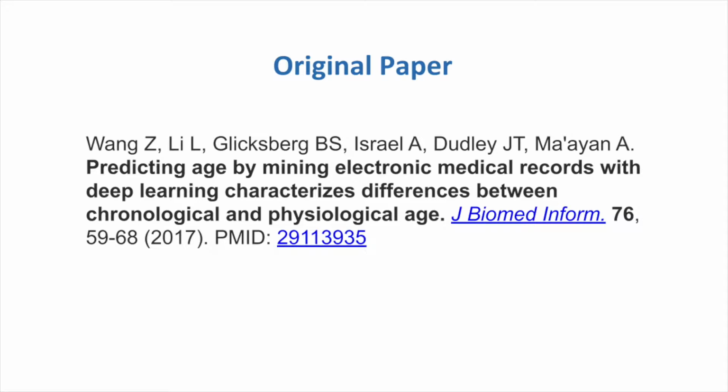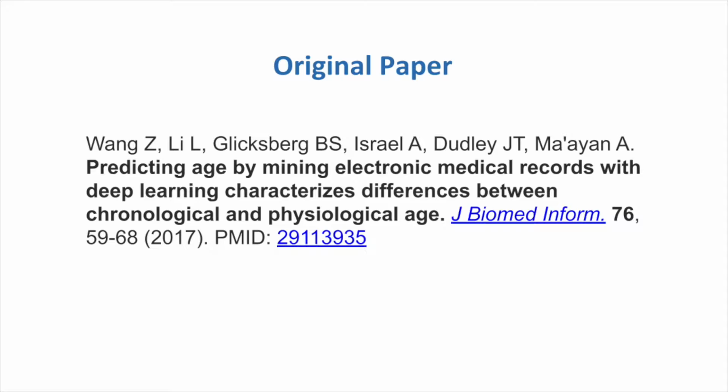The inspiration for this project came from a paper published by the Mayan Lab in 2017, which described the creation of a deep learning model that could calculate someone's physiological age by predicting their age based on their lab tests and vital signs. On average, the physiological age calculated was within 7 years of real age, and the model computed this by using 1,573 parameters from Mount Sinai's electronic medical records.